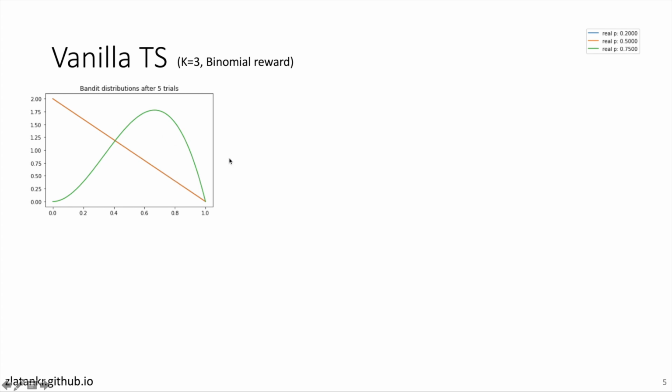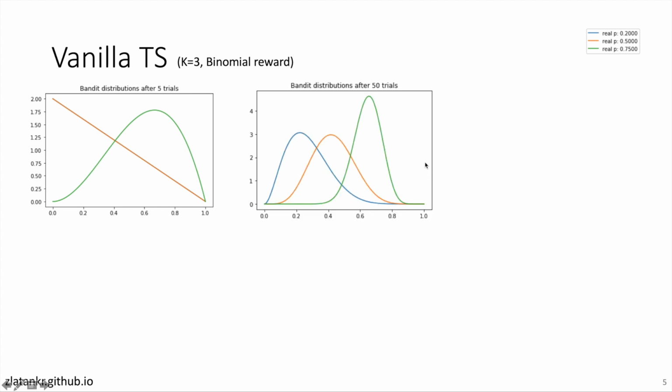So it can go anywhere. There's a lot of uncertainty with each of these arms. But after 50 trials, our belief over which arm is the best, the most beneficial to pull, starts already to take shape. And now we will sample from this distribution and get a sample for each arm and play the arm which corresponds to the sample that was ranked highest.